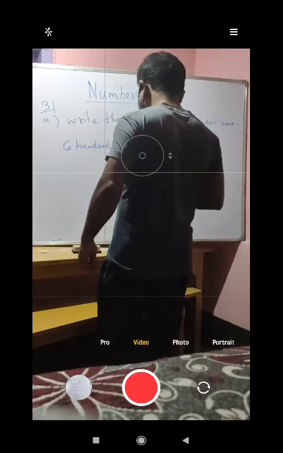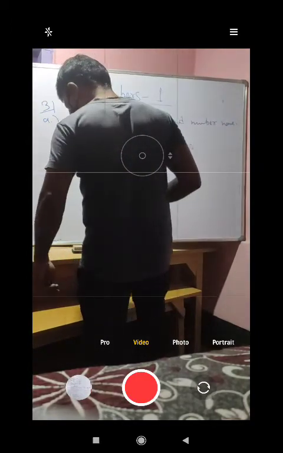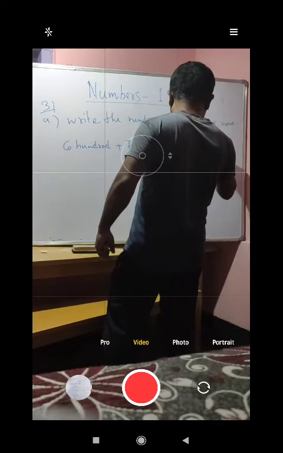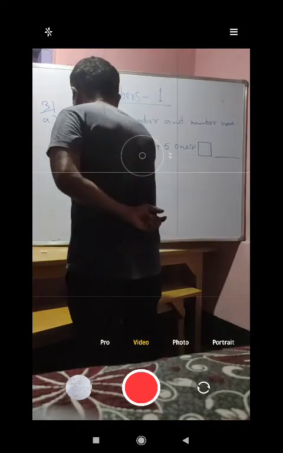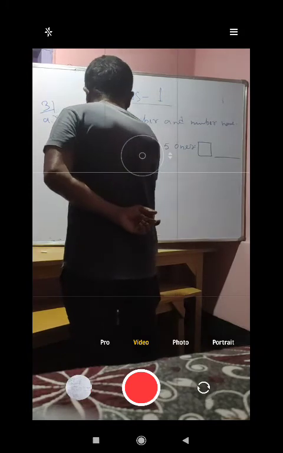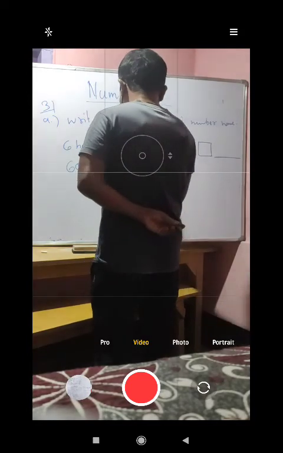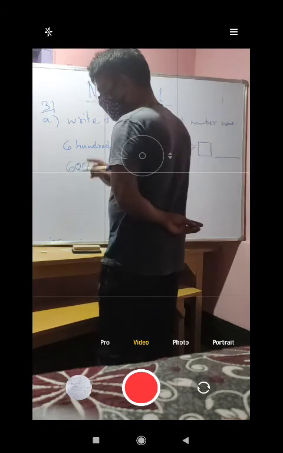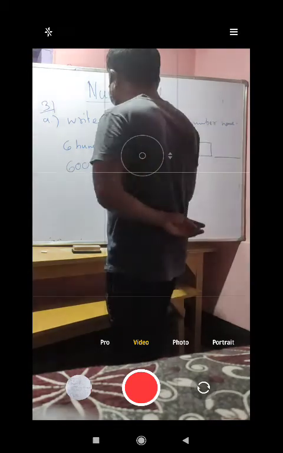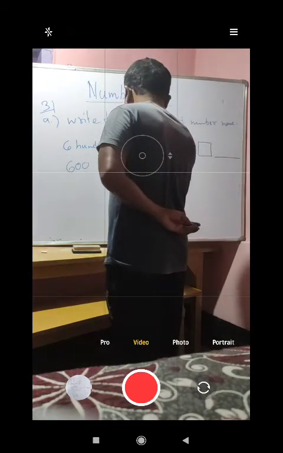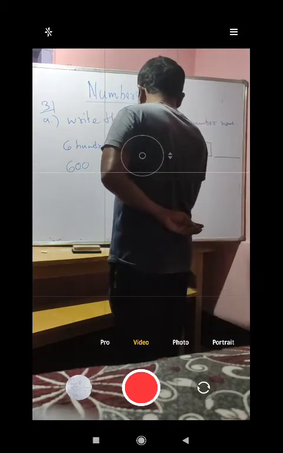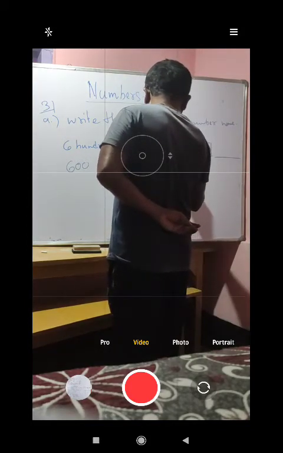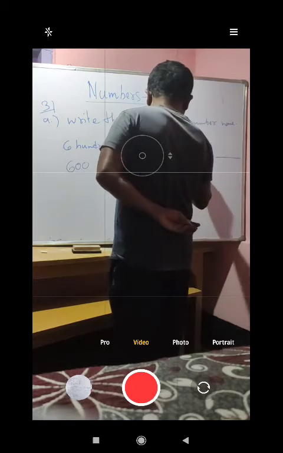600. Let us write like this. Here it will be a box. So you write 600 here. After that 7 tens. In the sense, 10 will be 7 times. That means 10 plus 10 plus 10 plus 10, 1, 2, 3, 4, 5, 6, 7.